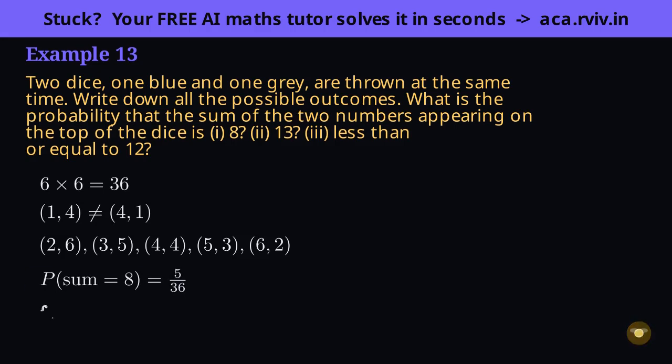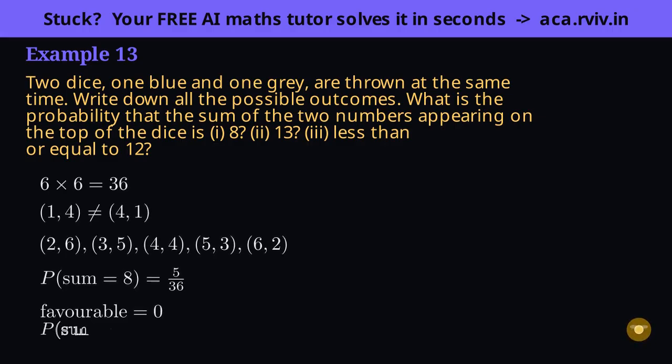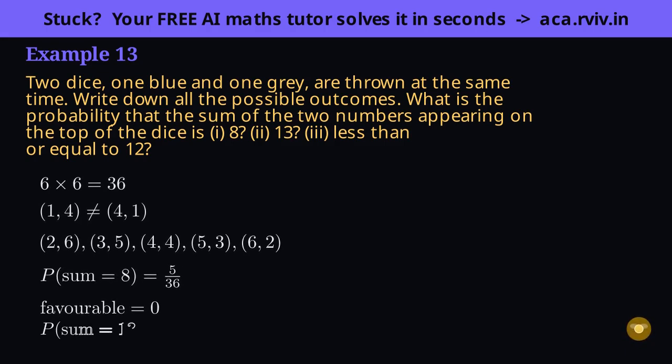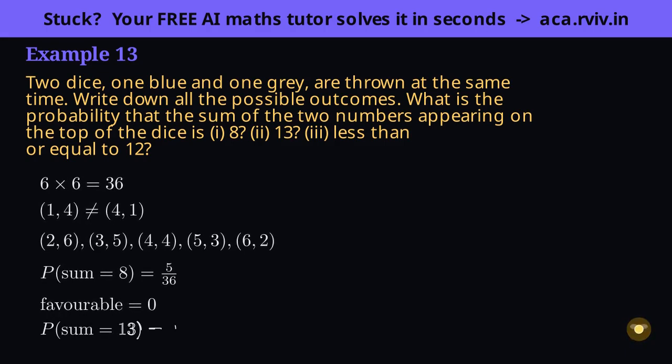Part 2 wants a sum of 13, and let's pause and think before counting. The biggest each die can show is 6, so the largest possible sum is 6 plus 6, which is 12. 13 is simply out of reach. No roll can ever make it. 0 favorable outcomes. An event that can never happen is called impossible, and with 0 favorable over 36, its probability is exactly 0. That's the lowest a probability can ever be.